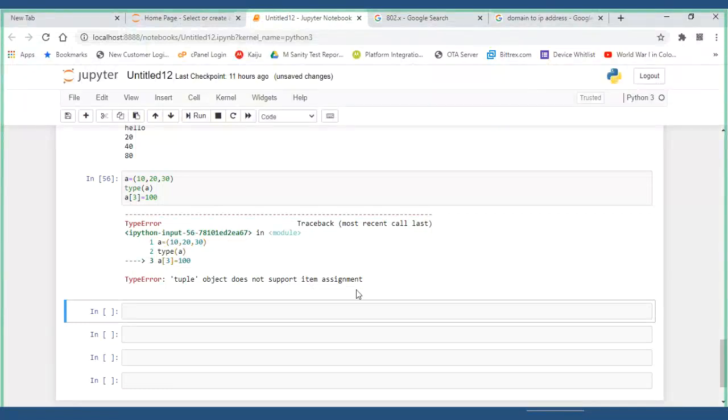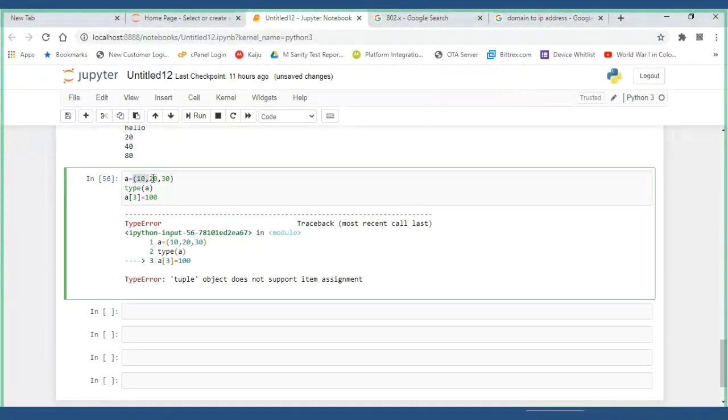Why? Because once you create an object, you cannot modify it. I created it at the beginning, and now I am trying to modify it. It is not possible. It doesn't even create a new object, it will just throw you an error.